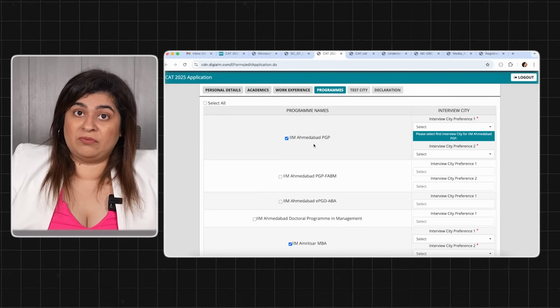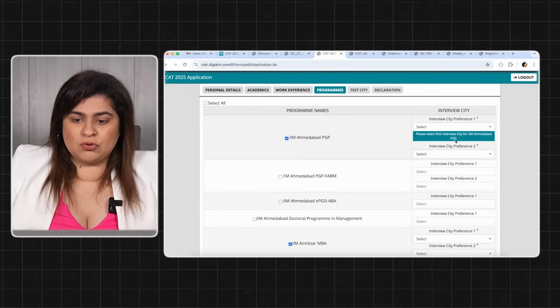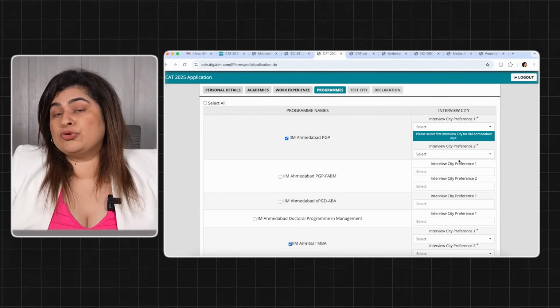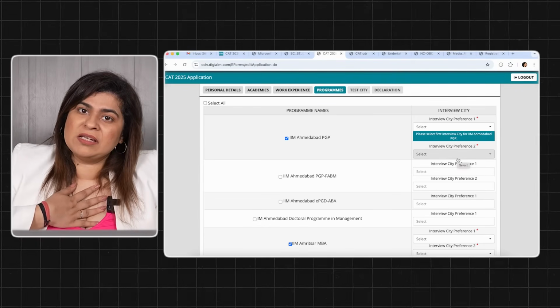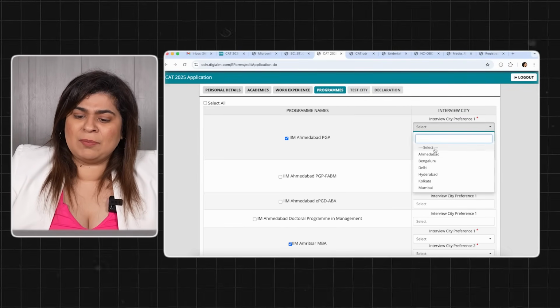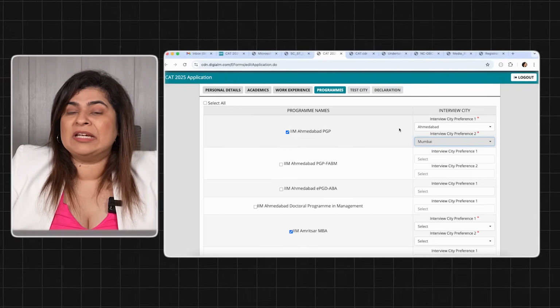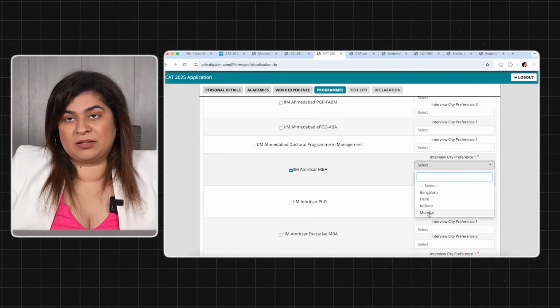Okay, very important, whenever you're choosing your programs, for each of the programs you also have to choose your interview city preference. You have to choose 2 preferences. Personal recommendation, choose your home city and choose the city of the campus itself. Why? Because अगर आप अहमदाबाद में जाके इंटरव्यू दोगे तो आप कैंपस पे इंटरव्यू दोगे, you will get a feel of the college as well. You will have more liking towards it.